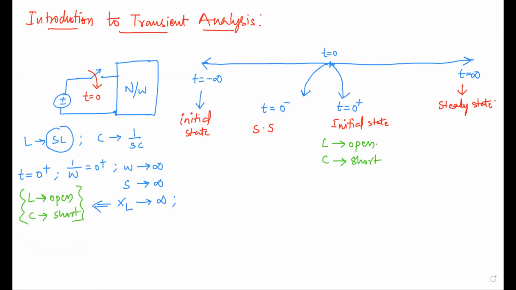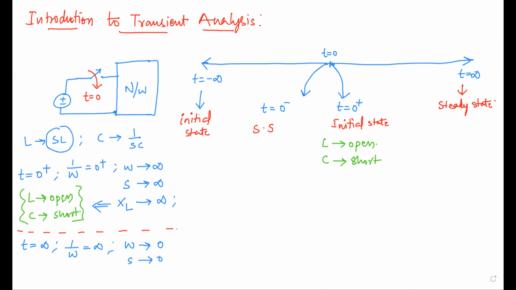Now we will go for one more case, that is t is equal to infinity. We have to draw some line, we better draw it with some other color. At t tending to infinity, 1 by omega will again be infinite, and omega tends to 0, S tends to 0.